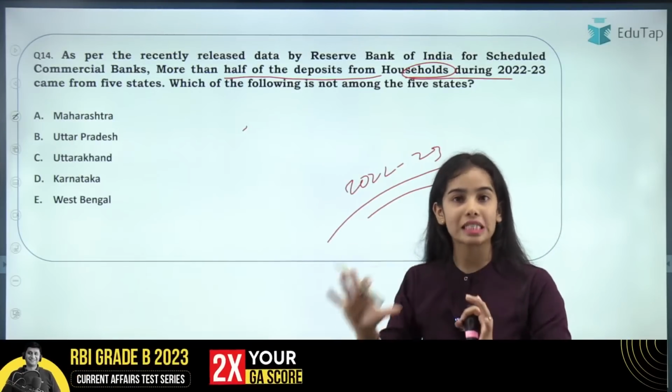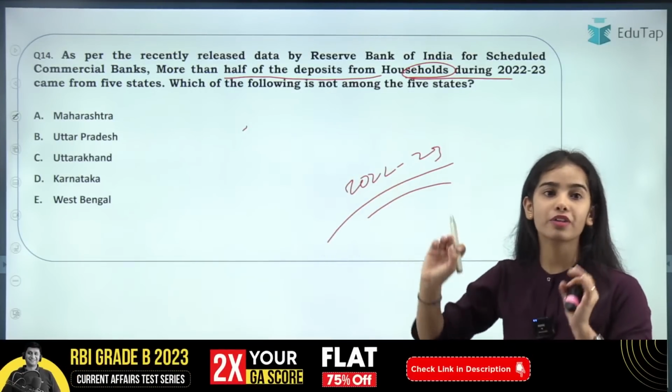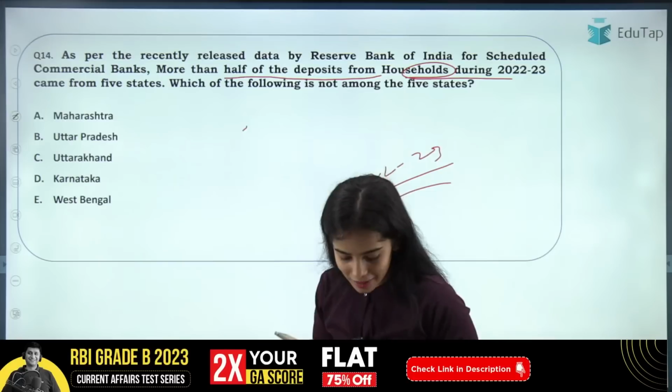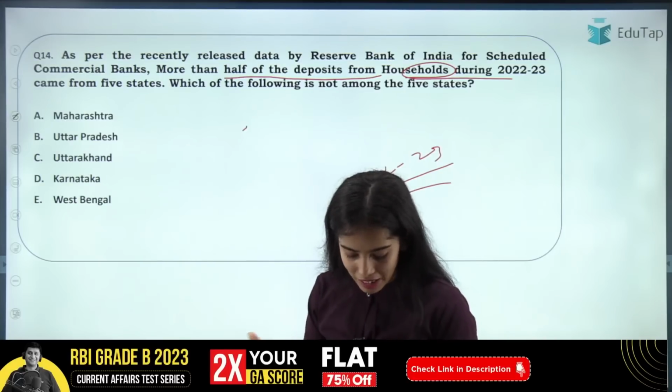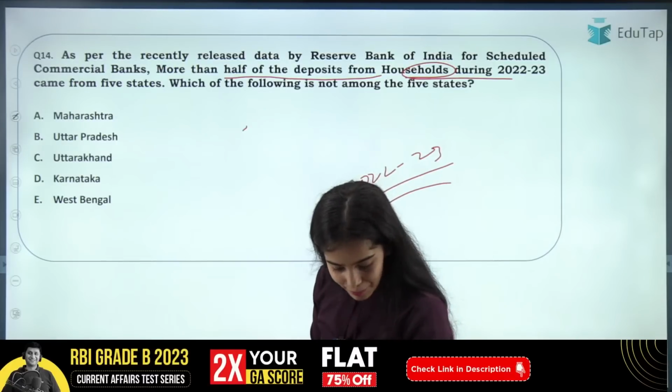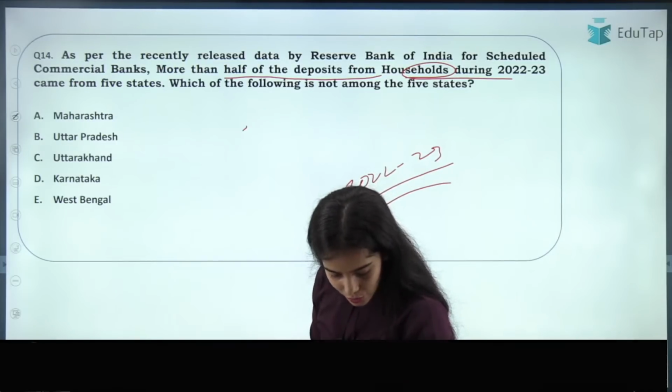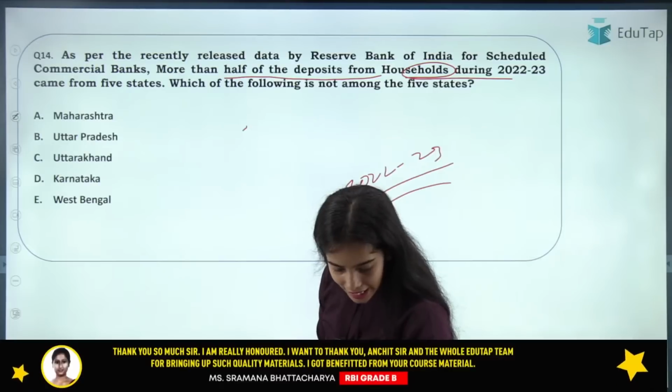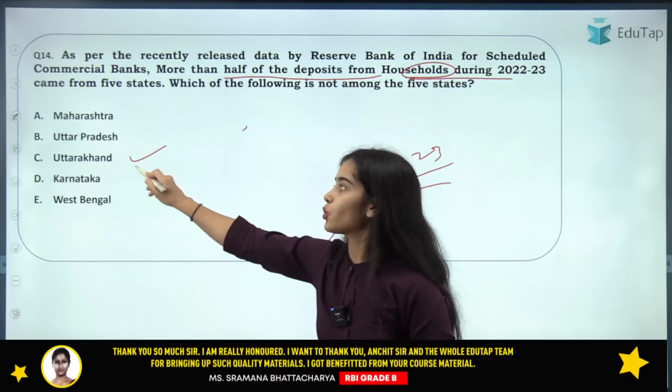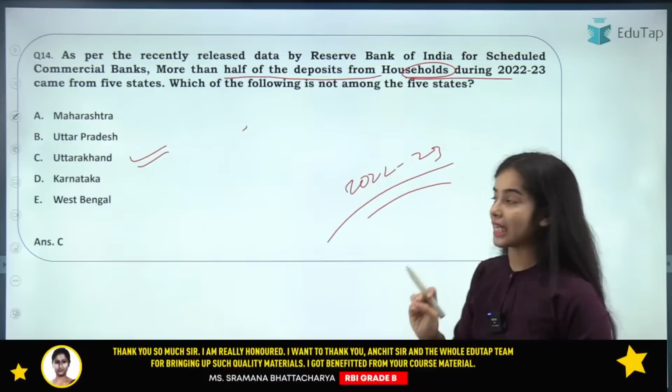Which of the following is not among the 5 states? I'm getting mixed answers here. Okay, Abhishek has given the right answer, that is Uttarakhand. So Uttarakhand is not among the 5 states.